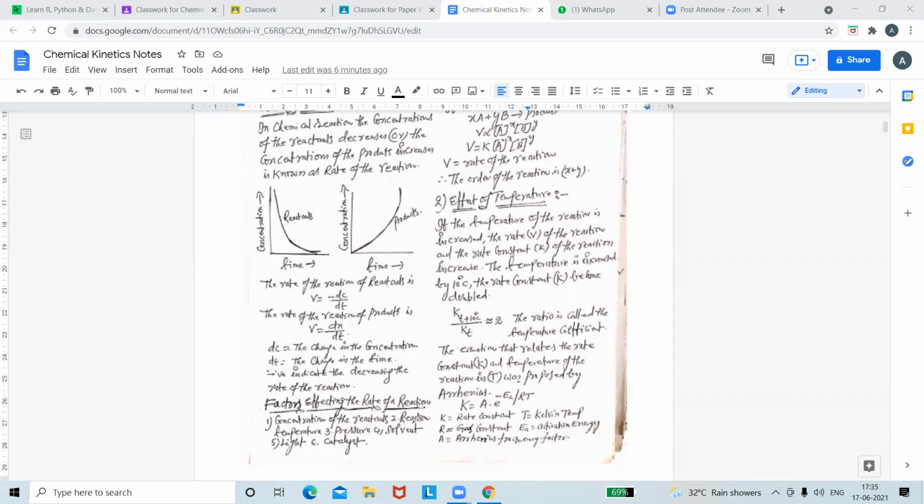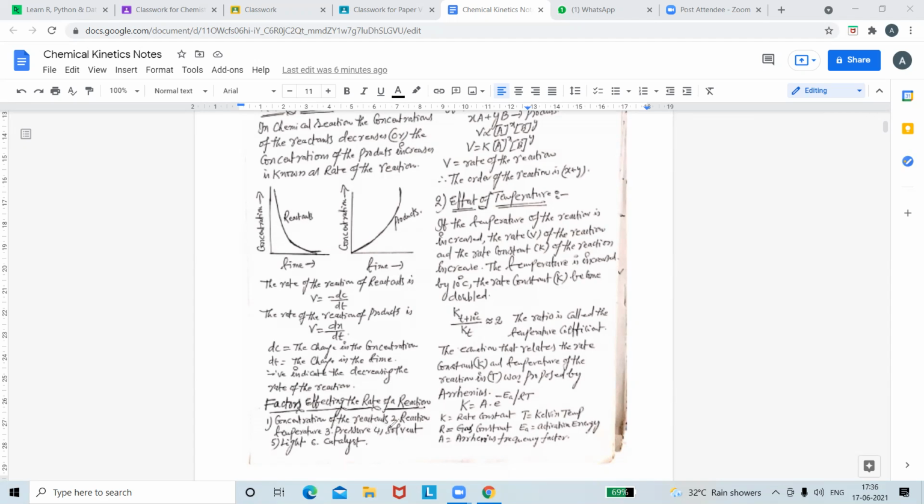Concentration of reactants, reaction temperature, pressure, solvent, light, catalyst. These are the factors that are going to affect the rate of the reaction. I think I had placed this one in the WhatsApp group for you. I had posted these notes. Today I will post it again. Please go through it. Very important factors affecting rate of reaction.